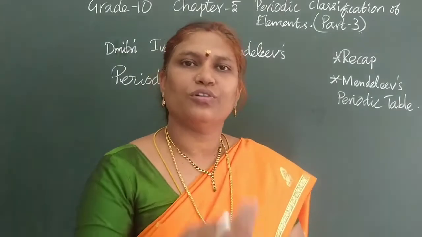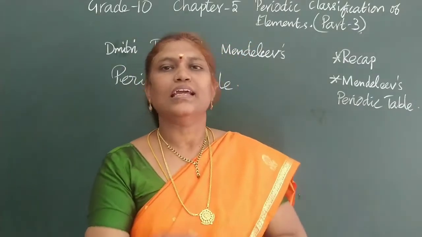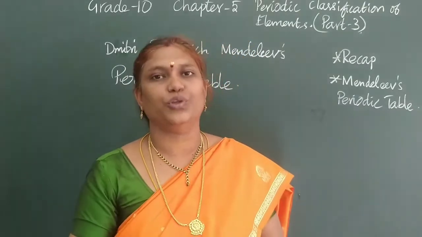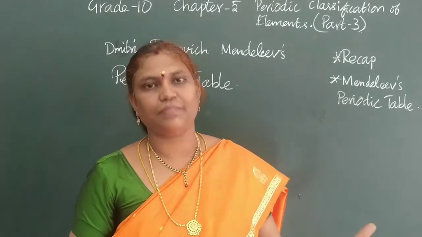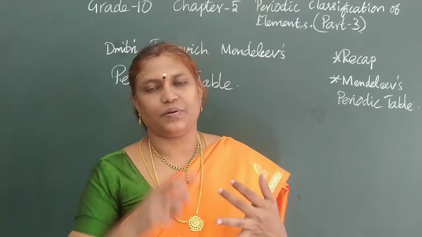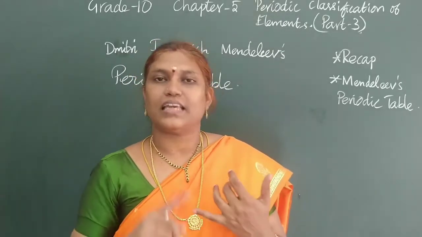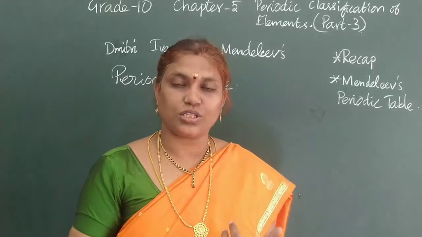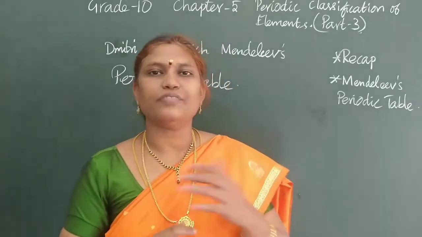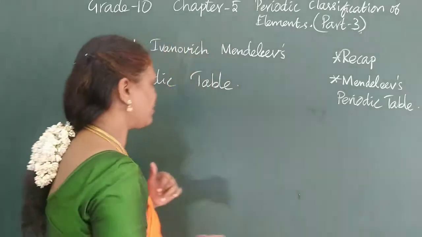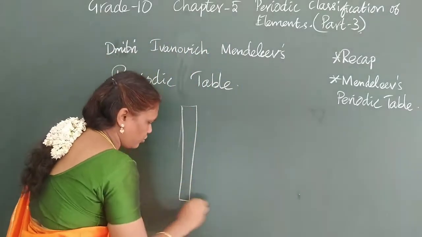Even though Newlands' octaves were not explained properly, he also chose the idea of Newlands' octaves: the same chemical and physical properties. He grouped the elements with the same properties, and his basic criterion was also increasing order of atomic masses of elements. So whatever he has grouped, this is called grouping.